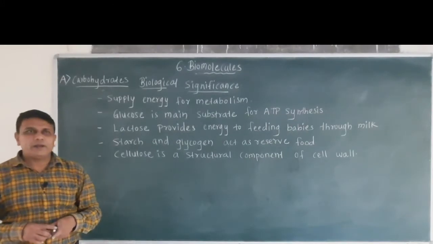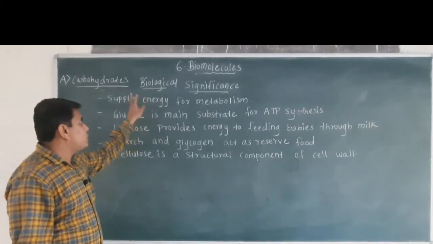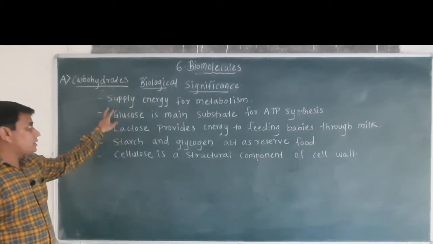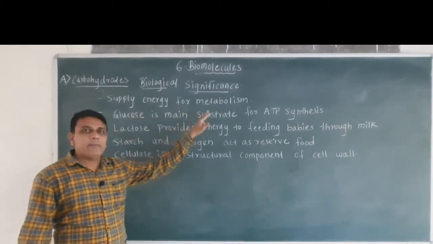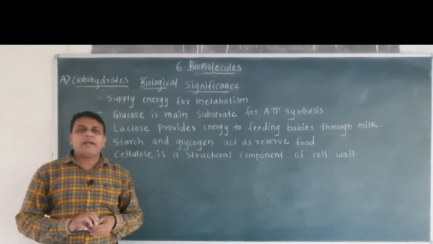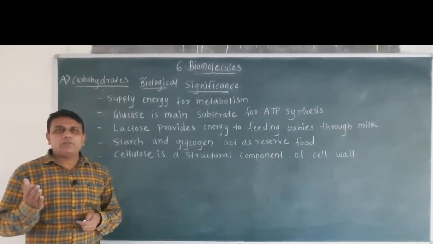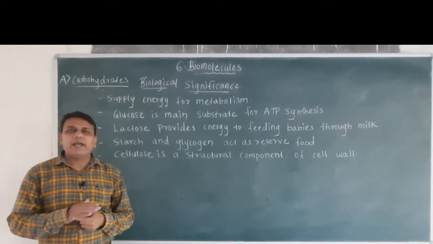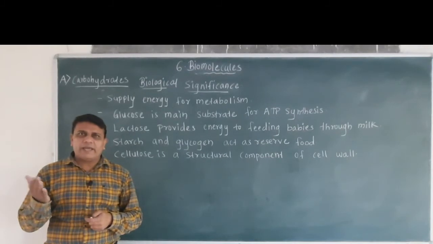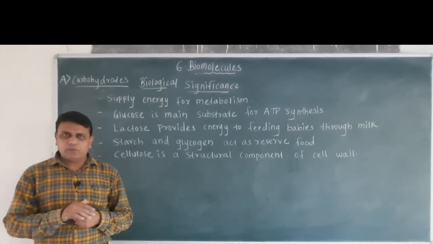Now, we will learn regarding the biological significance of carbohydrates. Carbohydrates supply energy for metabolism. You know that the process of metabolism occurs in plants as well as animals. Metabolism includes anabolism and catabolism.